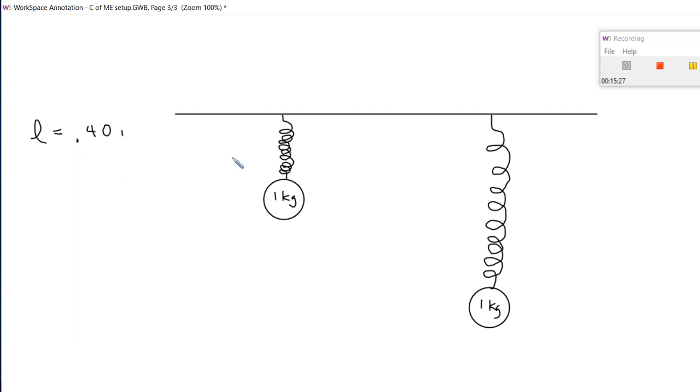All right, and so let's say that the object is being held at rest with the spring at a relaxed length of 40 centimeters, and that it's released from that point and falls an additional 25 centimeters.